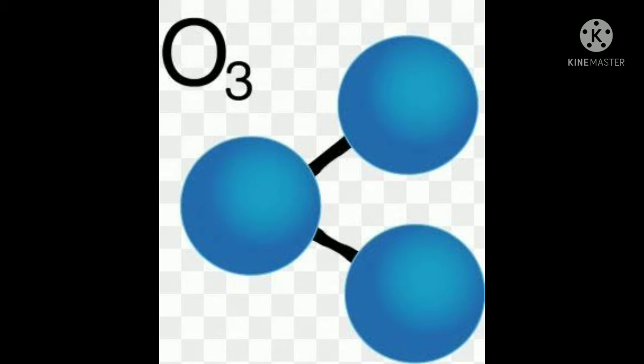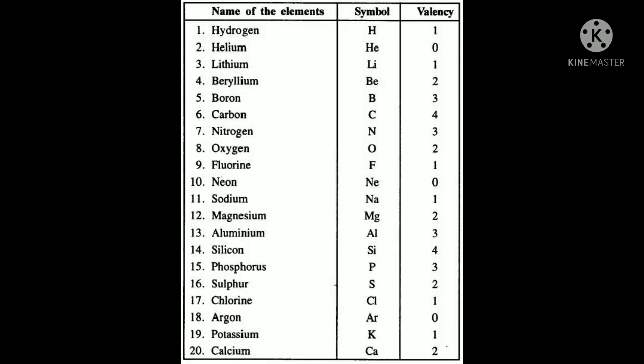Now we have to study the formula of compounds. Before going to the formula of compounds, first you have to remember this one. Please write this chart in your copies. This is very important. Write this in your copies. This has the names of the elements, and the symbol is given to you. You all know these 20 elements, and the valency is also given to you.